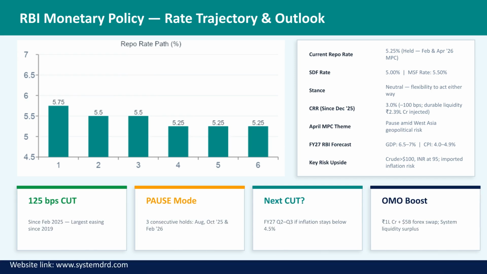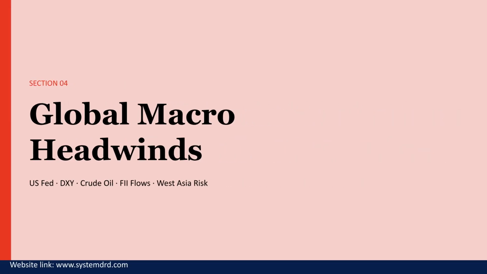The RBI has enacted a 125 basis points cut since February 2025 and is currently in a pause mode. The next cut is anticipated in FY27 Q2-Q3, should inflation remain below 4.5%. Section 04 addresses global macro headwinds.